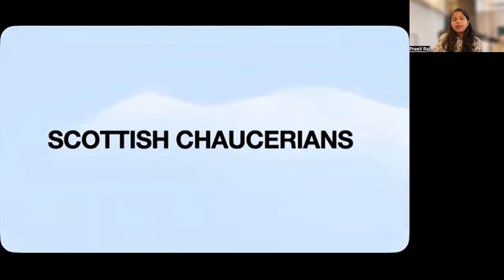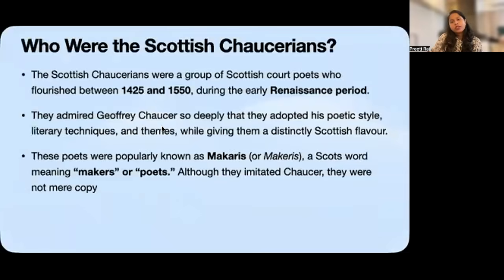Before we begin with the individual poets, let us first understand who the Scottish Chaucerians actually were. The Scottish Chaucerians were a group of Scottish court poets who flourished between 1425 and 1550 during the early Renaissance period. They were considered among the earliest and most influential poets of the Scottish Renaissance because they played a vital role in shaping the future of Scottish literature.